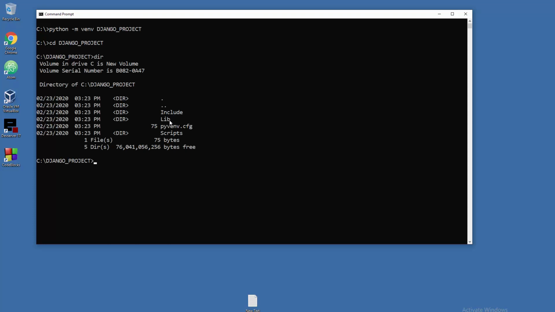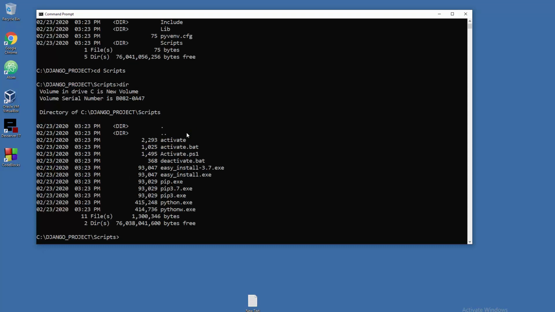Right, so it includes lib, which you probably know from your classical Python installation, and the new stuff here is this folder, scripts. We need to get there to use the files for activation. So cd scripts, and let's see what's in it. So this is the object of our interest to run this environment. So just type activate.